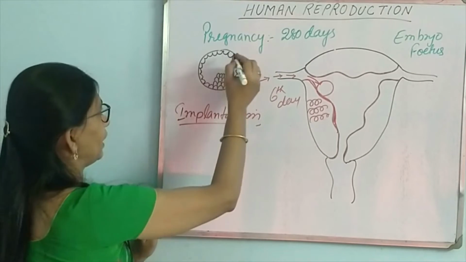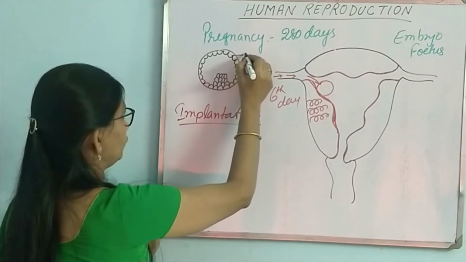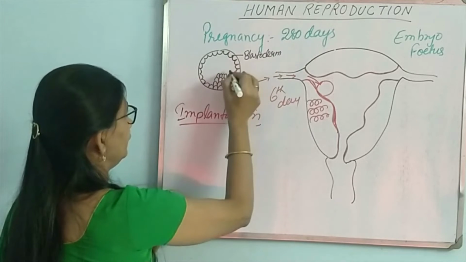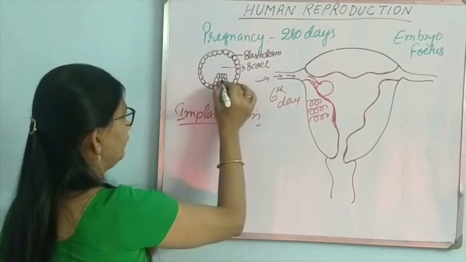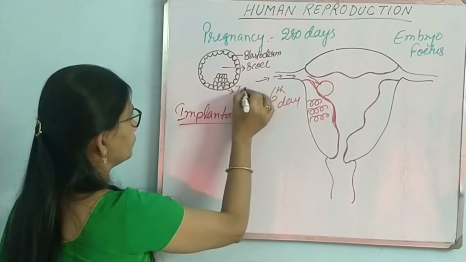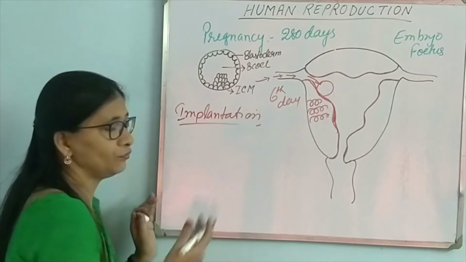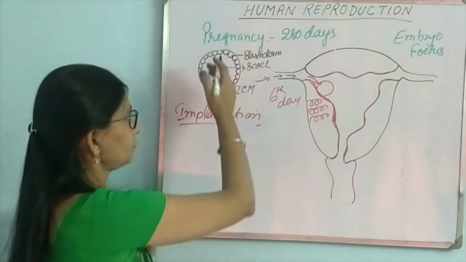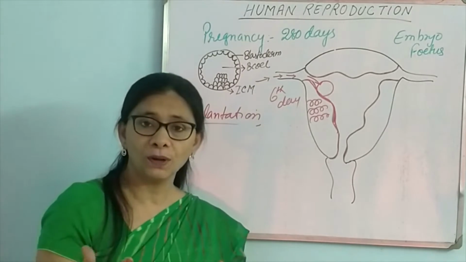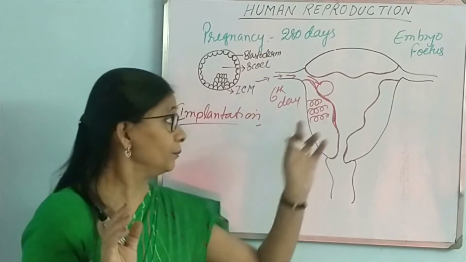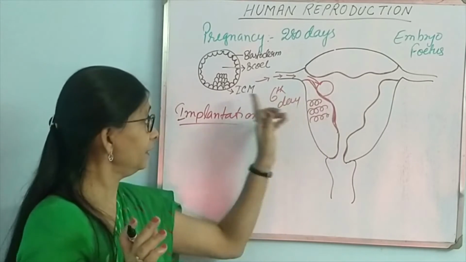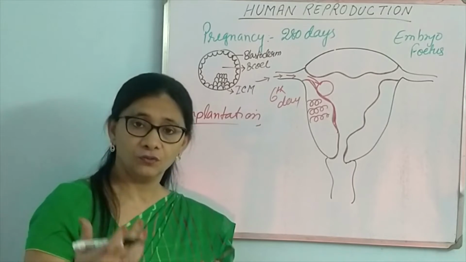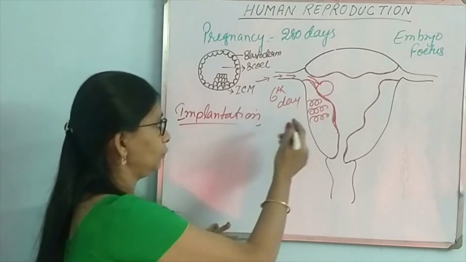This structure is the blastocyst. Here the outermost layer is blastoderm. Then the cavity is known as blastocele, and this is inner cell mass which will form the embryo. Blastoderm will become trophoblast, and that will make the connection with the endometrium, and inner cell mass will form the embryo. So this will continue to happen.